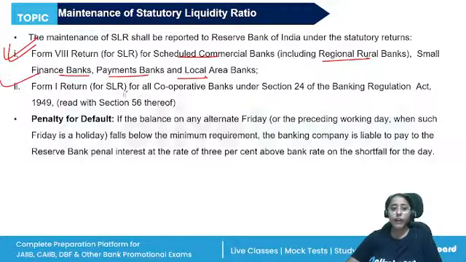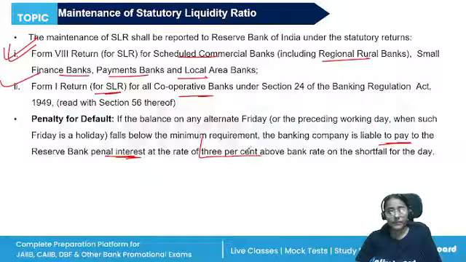Form 1 return for the SLR of the cooperative banks. Penalty is also there. The banking company is liable to pay the Reserve Bank penal interest at the rate of 3% if they are unable to maintain the reserve.